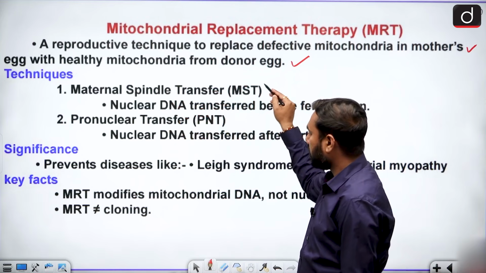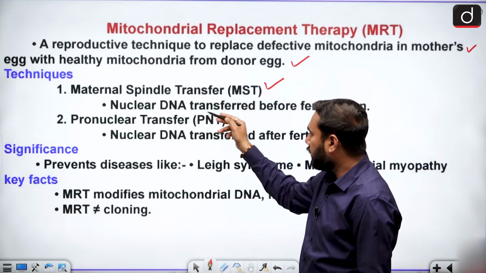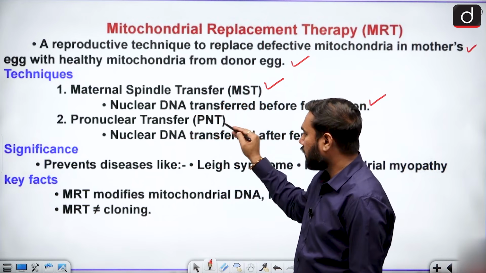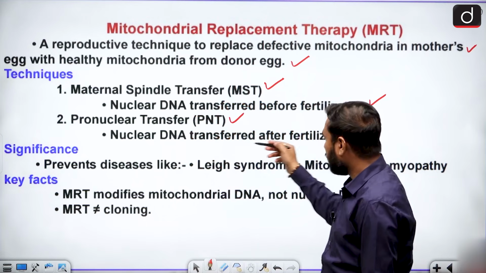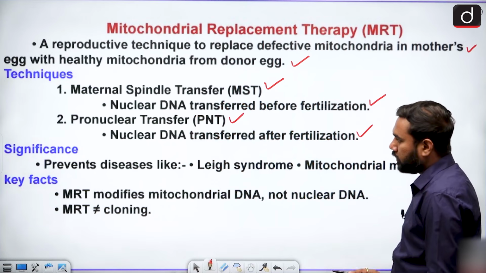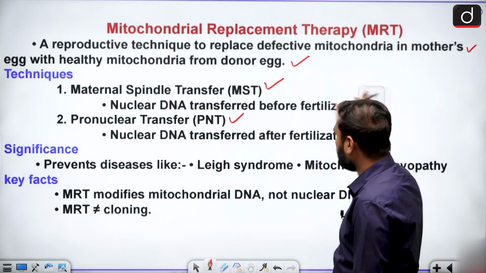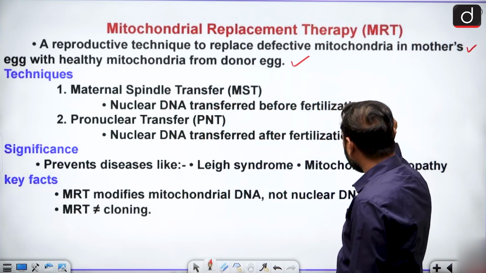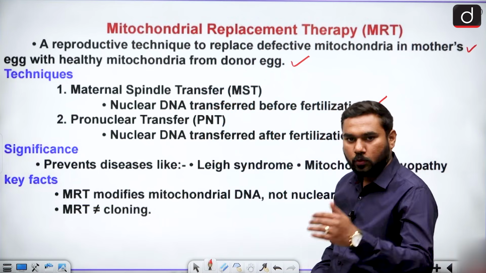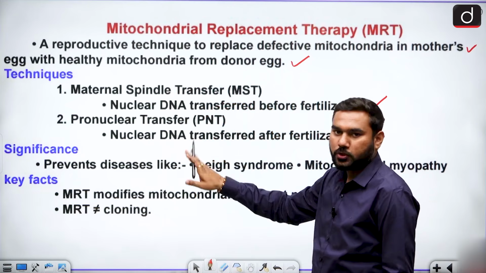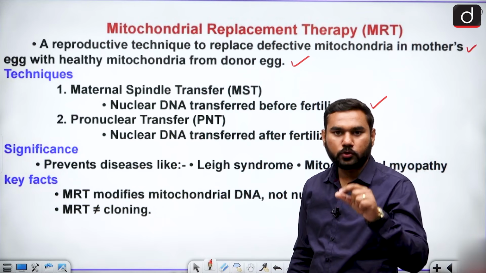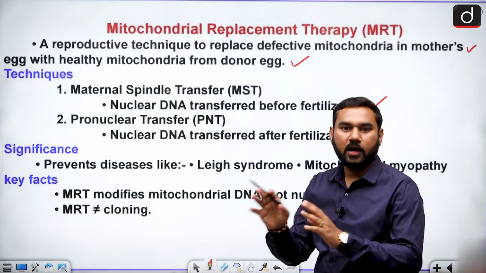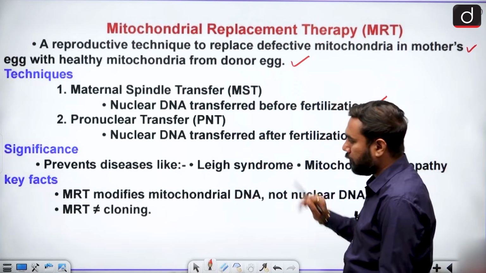Maternal spindle transfer is nuclear DNA transfer before fertilization, and pronuclear transfer is nuclear DNA transfer after fertilization. So there are 2 processes. This one is very important. The first is nuclear DNA transfer before fertilization, and maybe you can transfer it after fertilization, because you just want to change the mitochondria. So it can happen before fertilization, and it can happen after fertilization.